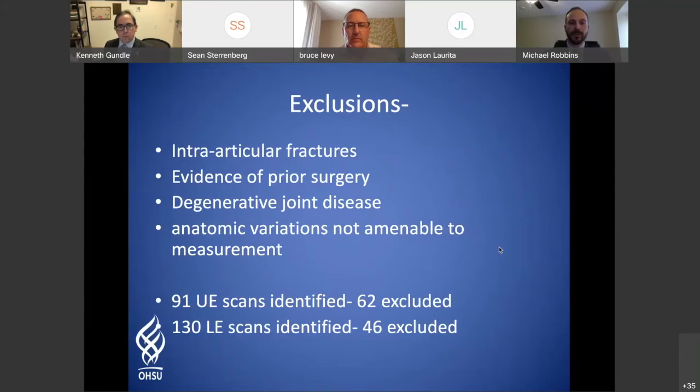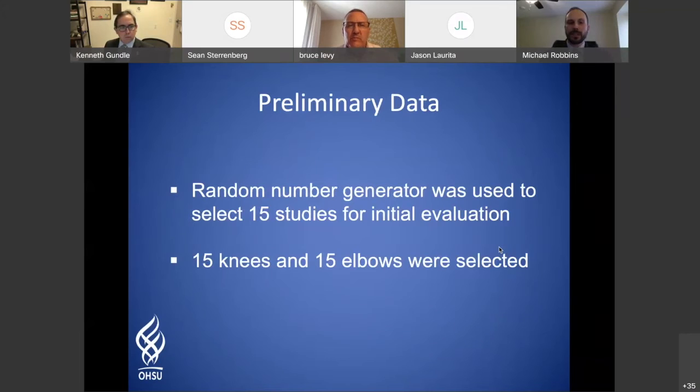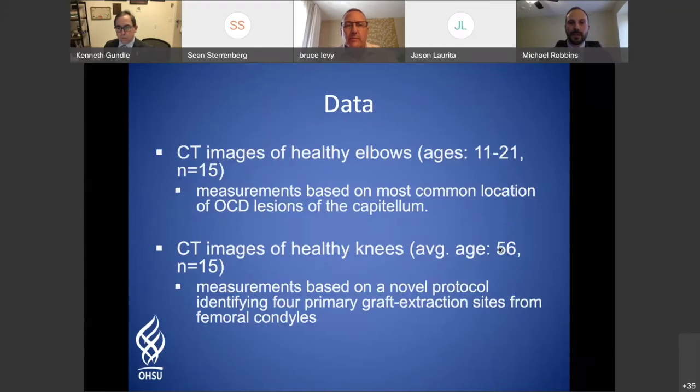In total, we found 91 upper extremity scans and 130 lower extremity scans, and excluded 62 of the uppers and 46 of the lower extremities. We then used a random number generator to select 15 studies for our initial evaluation, so we selected 15 knees and 15 elbows. For the elbows, the average age was 15, with ages 11 to 21. For the knees, the average age was 56.